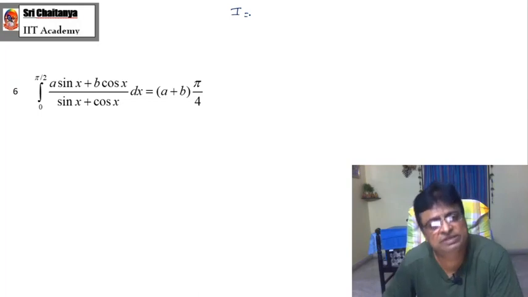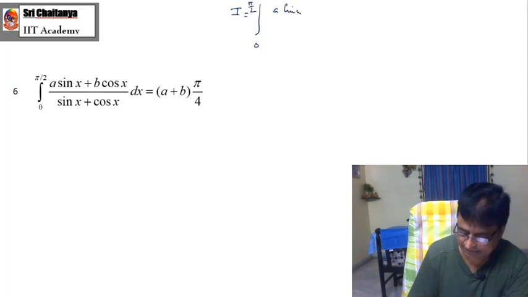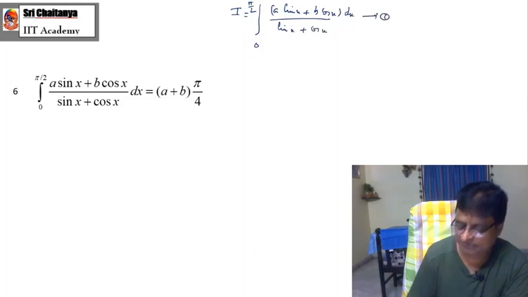But the relation between sin and cos is that they are complementary functions. So I equals integration 0 to pi by 2, a sin x plus b cos x dx by sin x plus cos x. This is your I. As usual, you call this equation number 1.